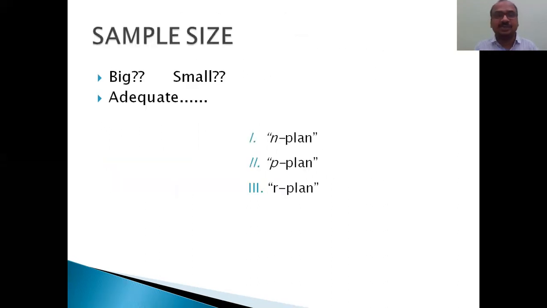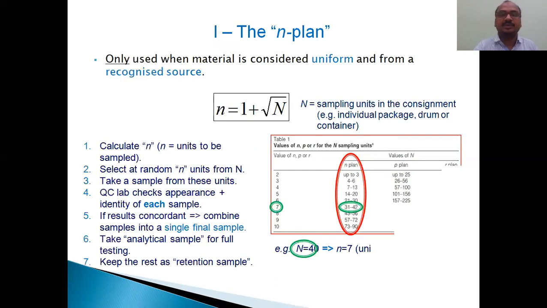Then how do we select a sample size? Either I have to take a big one, a small one, or an adequate one. So 3 plans are there: N plan, P plan, R plan. N, P, R, just like NTR. See, the first one is the N plan. All these plans are given by the WHO also. First see here, the N plan is only used when the material is considered uniform.